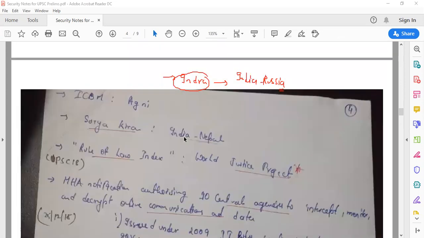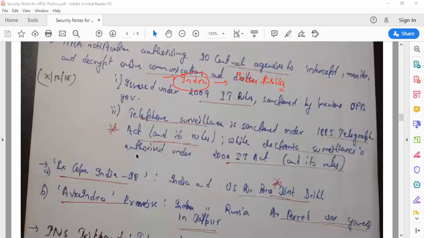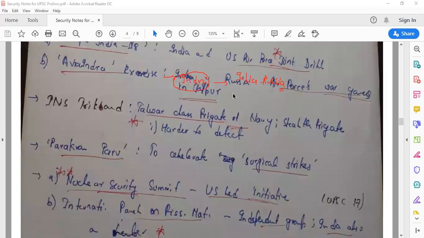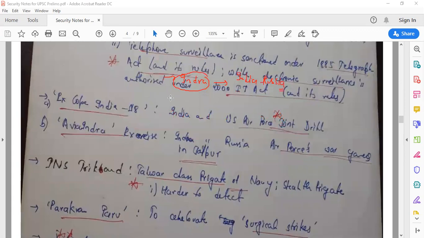So yes, you can see here, XCOP India we have just talked about. That India-US Air Force joint drill is called XCOP India. And Aviendra is the India-Russia Air Force exercise. If India and Russia's Air Forces are involved, the exercise is called Aviendra. See, Indra is there, and then they have added AVA. That is a short form for aviation.